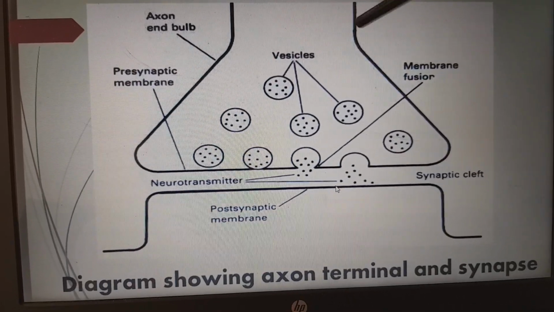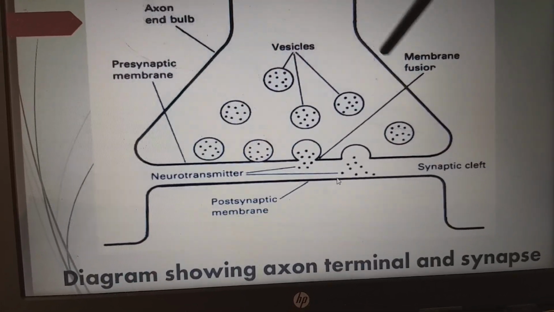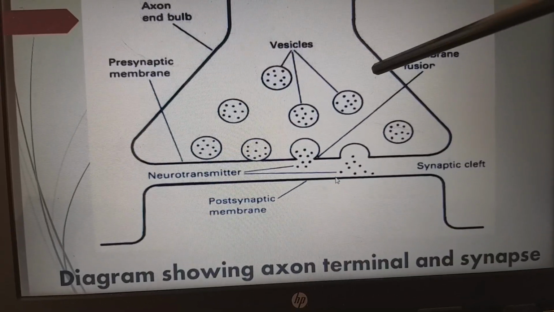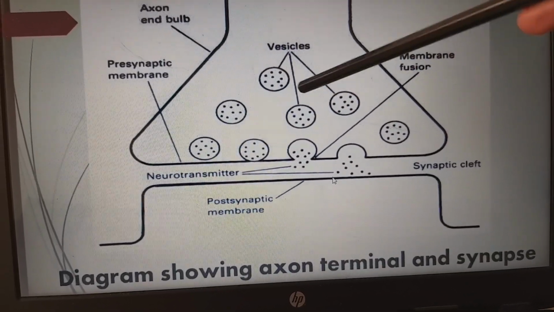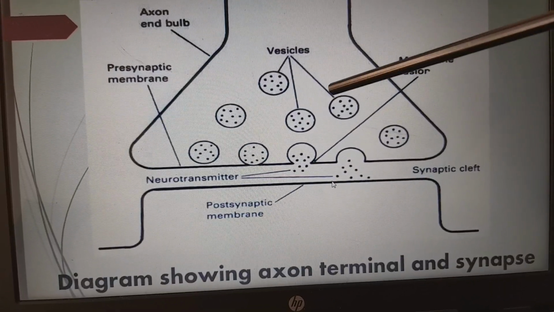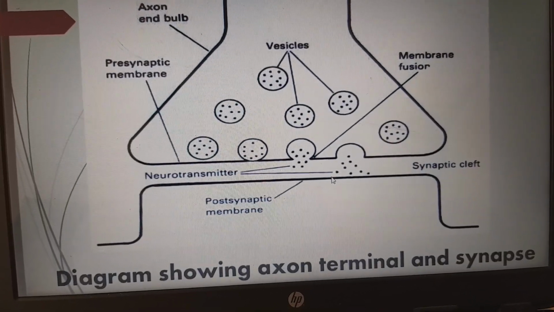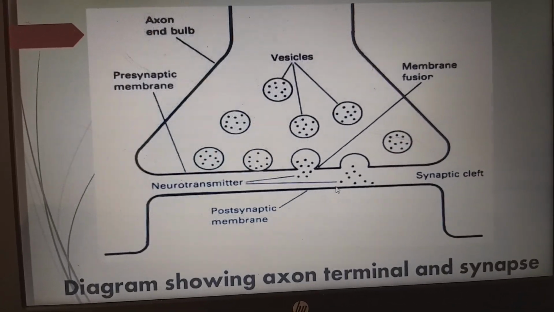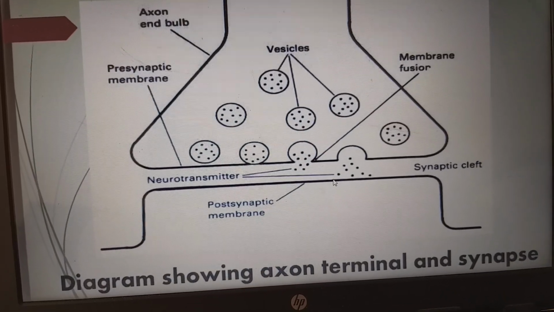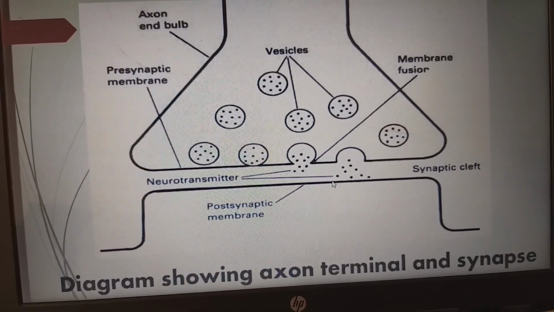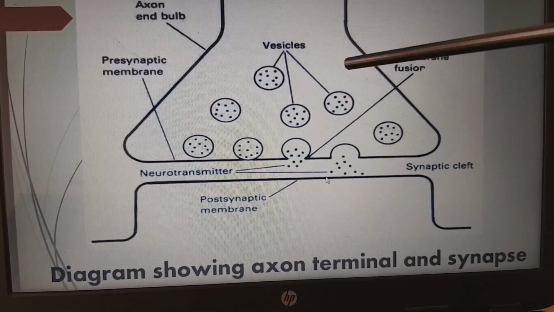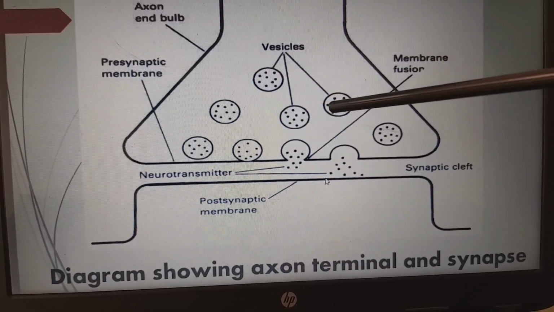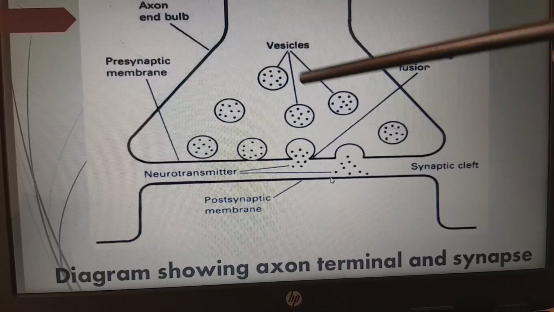And now we are coming into the axon end bulb. In the axon end bulb, we have vesicles. So these are the vesicles. Inside these vesicles there is neurotransmitter. For example, we have many neurotransmitters like acetylcholine, GABA, serotonin. So these are examples of neurotransmitters. Assume we have acetylcholine, ACh. So acetylcholine is present in the form of packed vesicles.